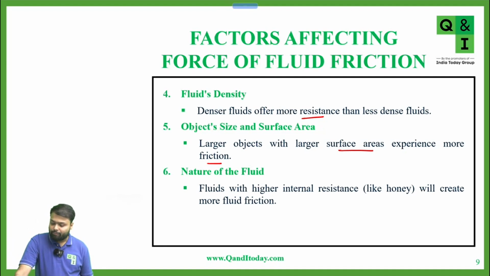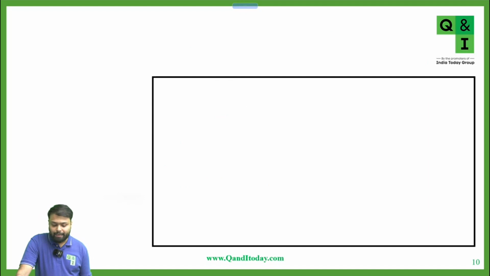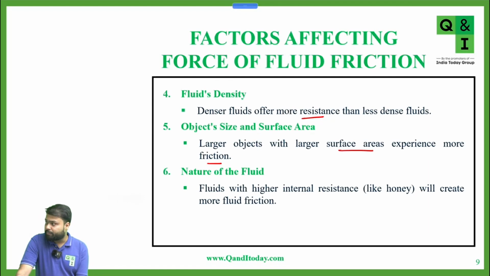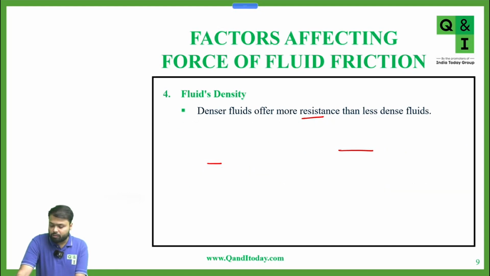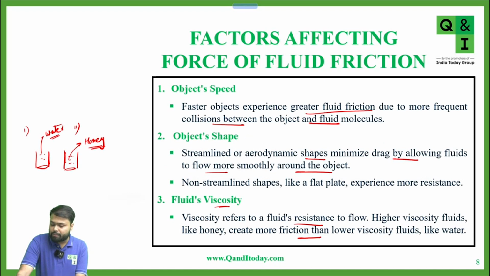A fluid with higher internal resistance, like honey, will create more fluid friction than a fluid with low resistance. Any doubt in the factors affecting fluid friction: fluid density, object size, surface area, nature of the fluid, fluid viscosity, object shape, object speed?